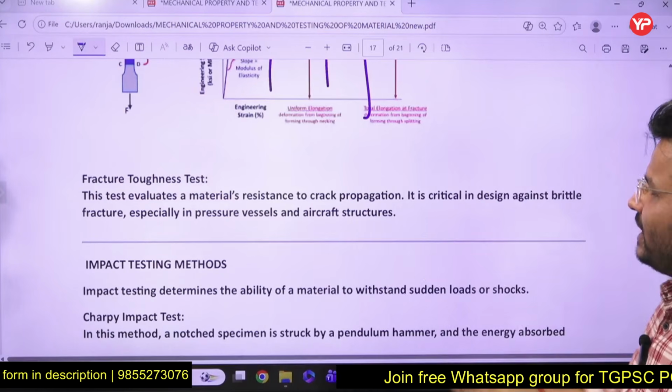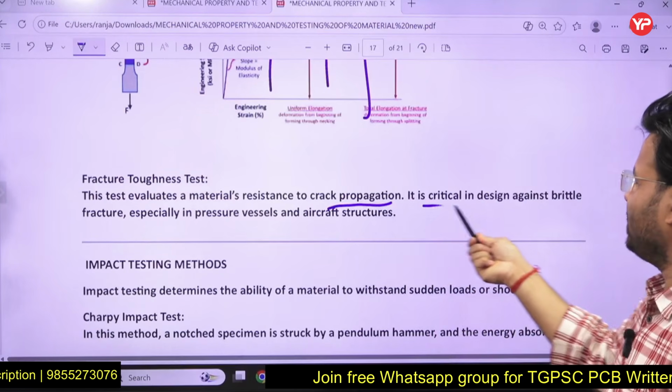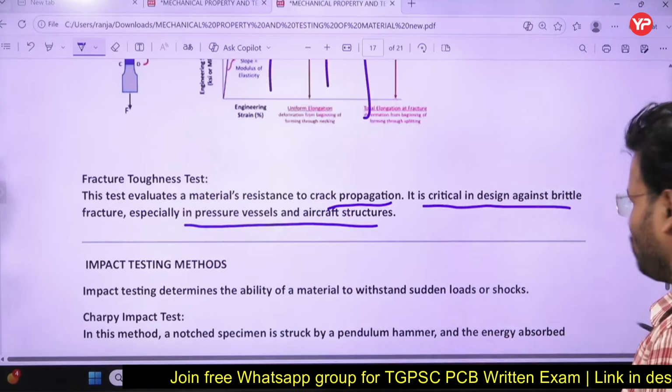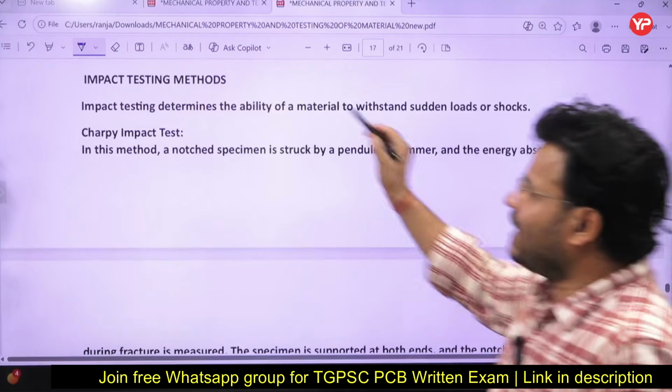This test evaluates the material's resistance to crack propagation. It is critical in design against brittle fracture, especially for pressure vessels and aircraft, where it plays a major role. Now we talk about the impact testing method.